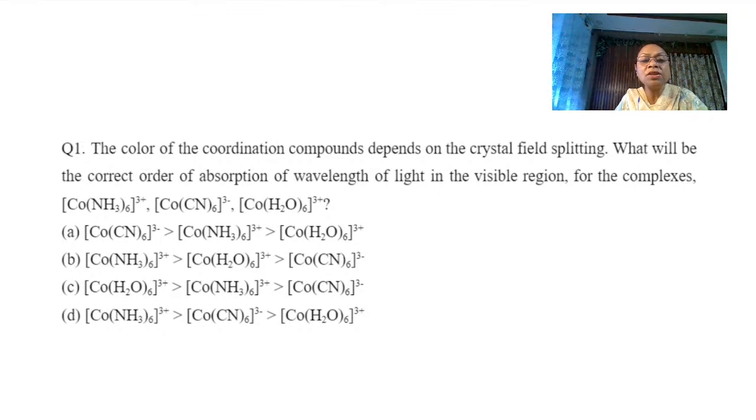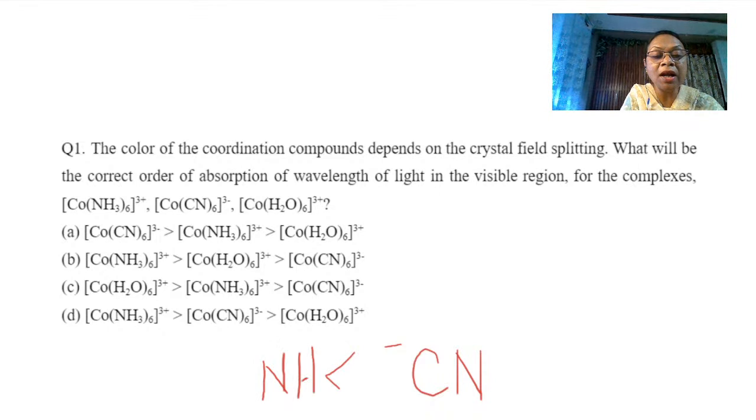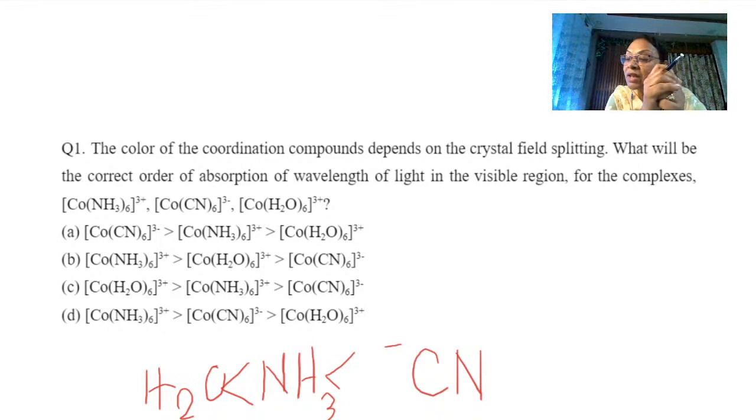The color of coordination compounds depends on the crystal field splitting. What will be the correct order of absorption of wavelength of light in the visible region for the complexes? Now, so many things to tell you. Do you know the strength of the ligands? Which is the strongest ligand and which is not? Please go through your spectrochemical series. I will not tell you everything. From these three options, I have CN minus, which is a stronger ligand compared to ammonia, compared to water. So this is the strength of the ligand.